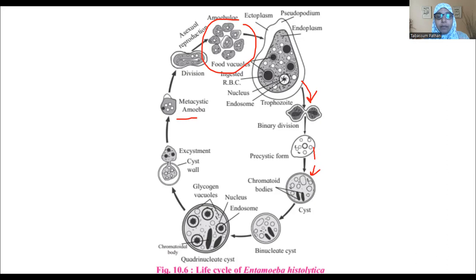Then from the cyst, they go into a binucleate cyst, 2 nuclei, then 4 nuclei, and this quadrinucleate cyst can lead to this. So this is how Entamoeba histolytica completes its life cycle.